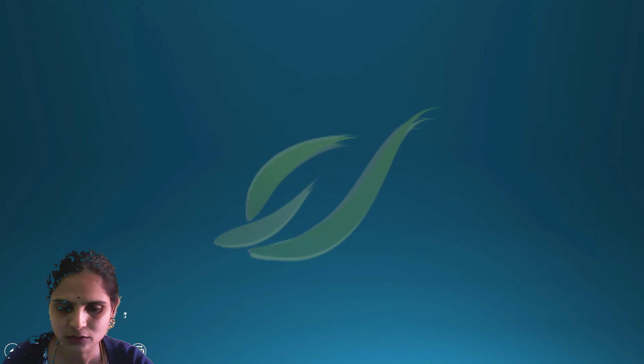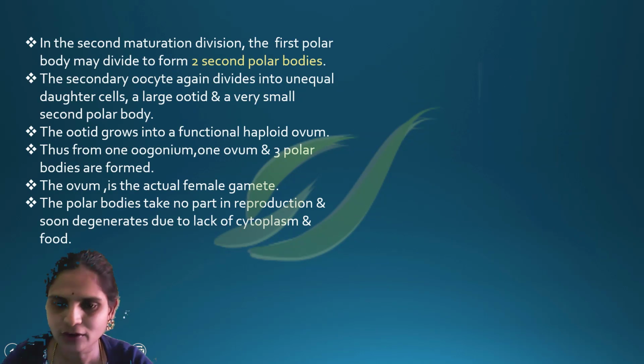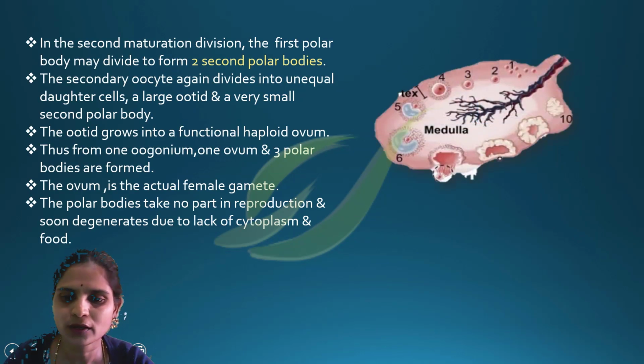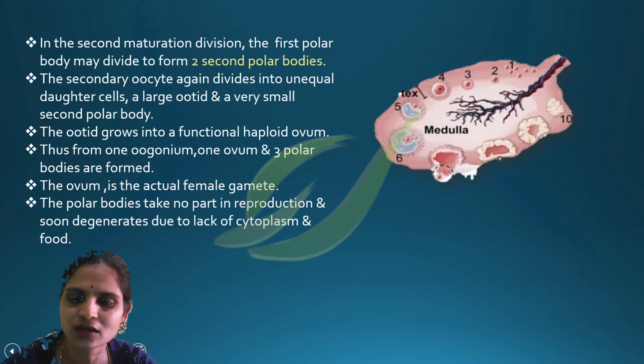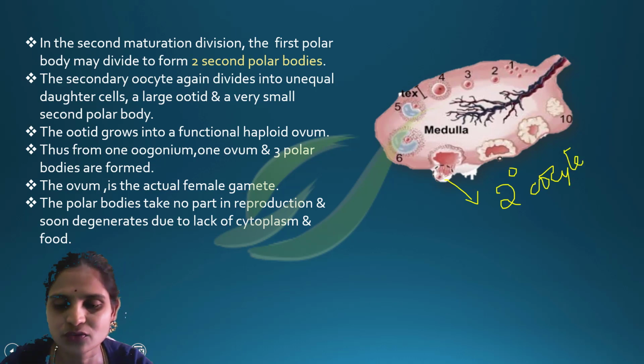I'll just tell you here. In the ovary, this is the development that has taken place. This is the ovulation, where the secondary oocyte is released from the ovary. This secondary oocyte won't immediately undergo the second meiotic division.